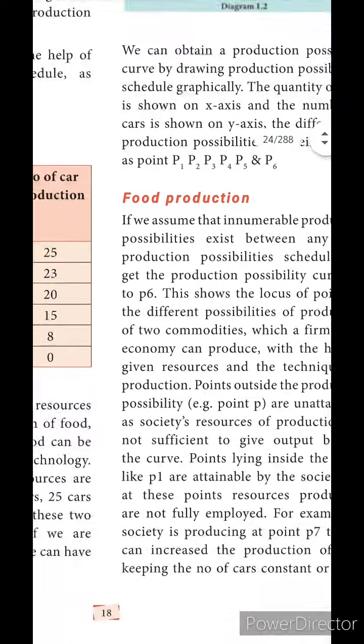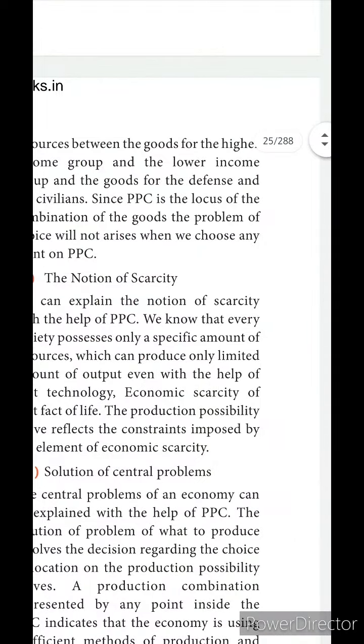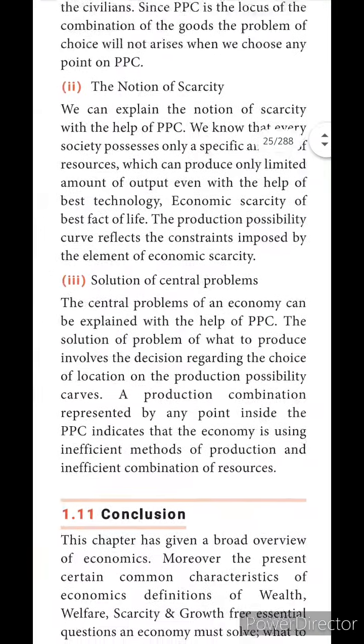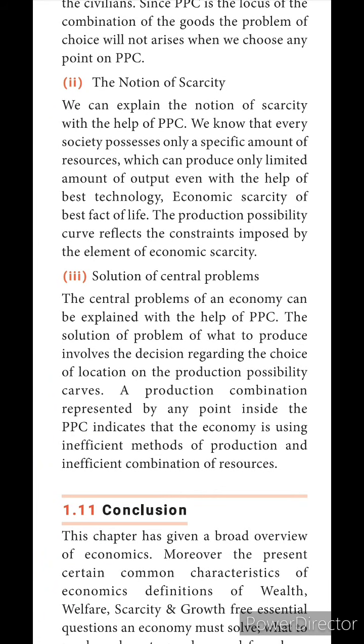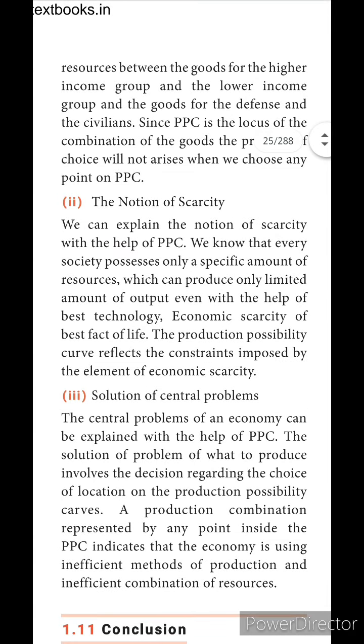If you are utilizing only a very little amount of resources, that means we are using an inefficient method of production and an inefficient combination of resources, then definitely we will only get low quality production. I already explained that in P7.